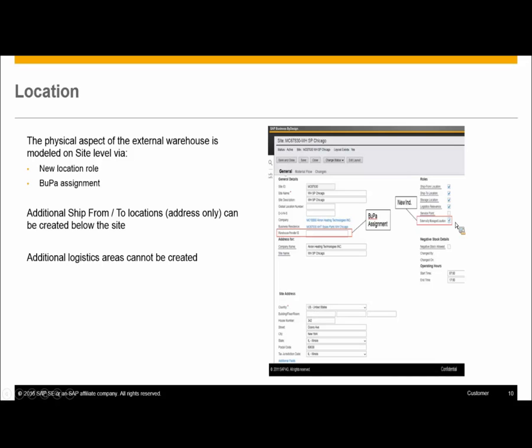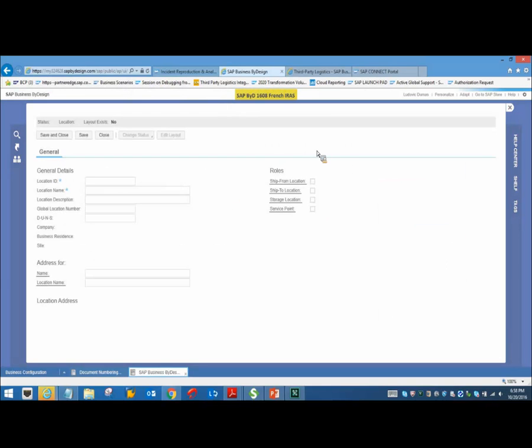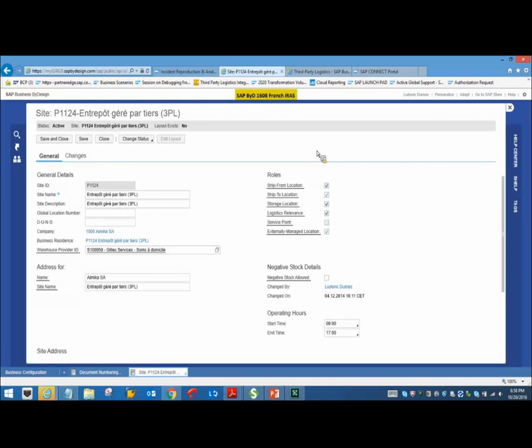As I already mentioned to you, this is a site I was talking to you about, which has to be created in the BYD system. So this site, you will have to enable the role externally managed location. If you mouse over here, it clearly says that an indicator that determines whether this site can be used as an externally managed warehouse. It's a 3PL warehouse basically.